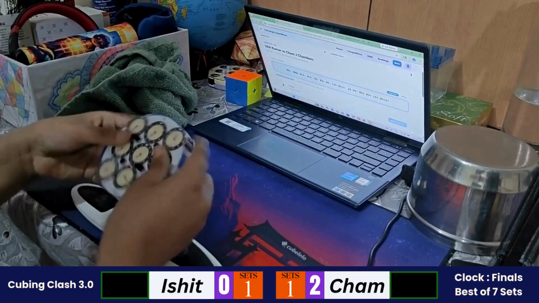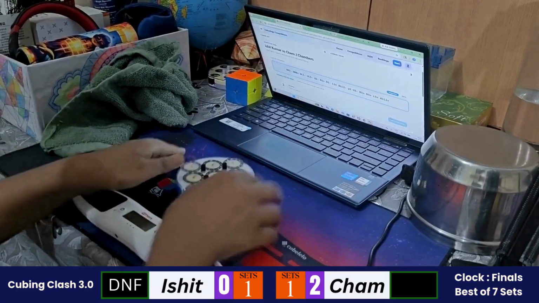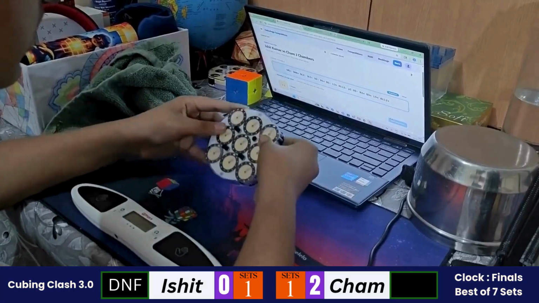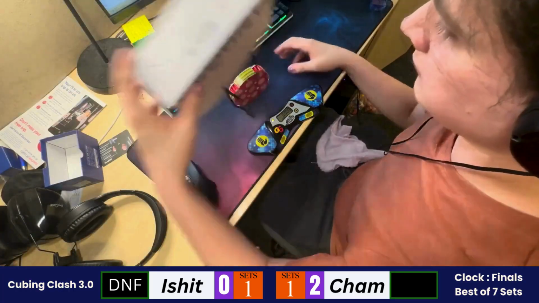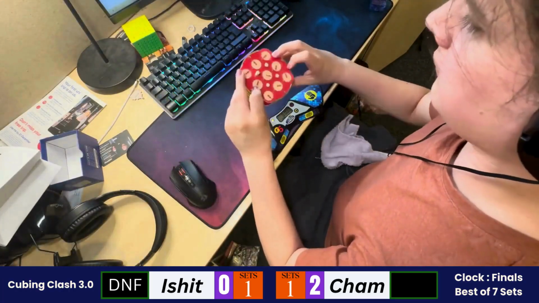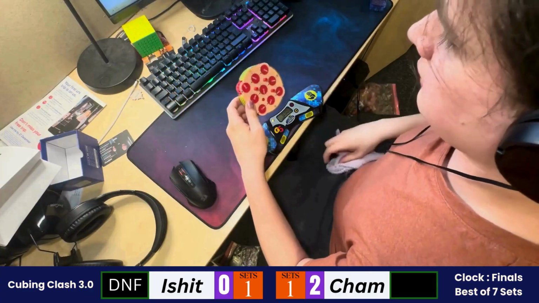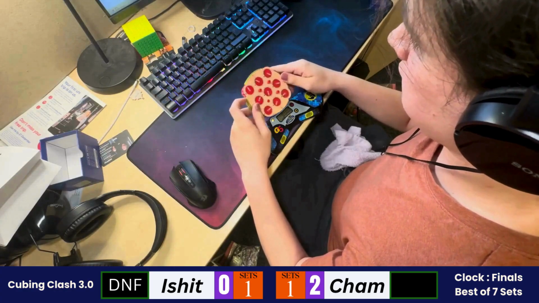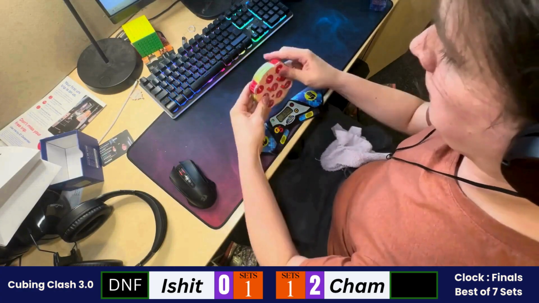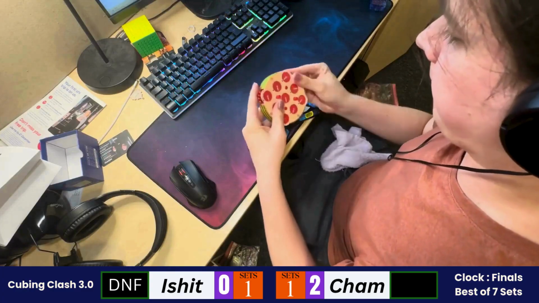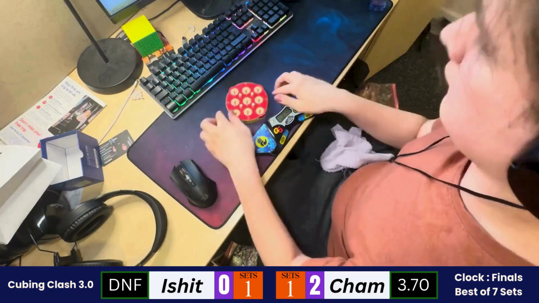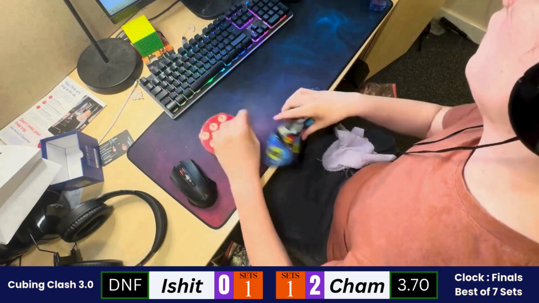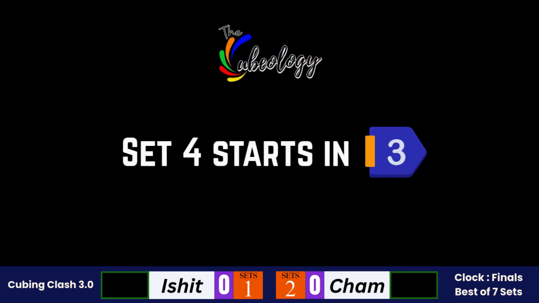So Ishit started with his third solve and a DNF again. So it's a door wide open for Cham because he can just get any time other than a DNF to win the solve. So Cham is inspecting it and started with his solution. So yeah, a 3.70 from Cham, and he wins the set. So 1-2 is the match score.